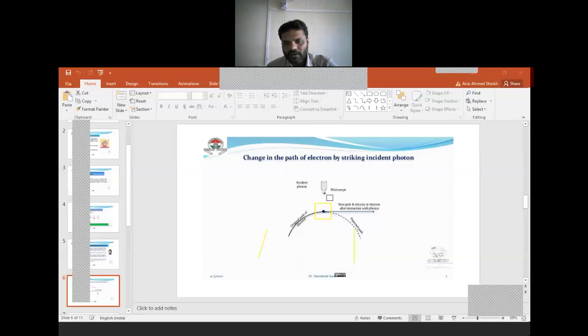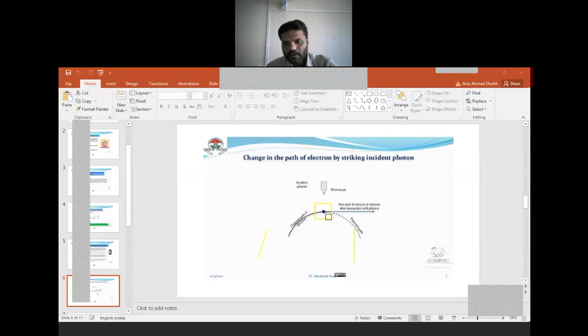But when this electron interacts with the light, it will change its position. This is the position which is changed due to interaction with the light of the microscope.